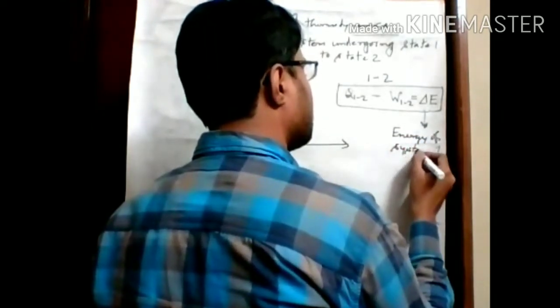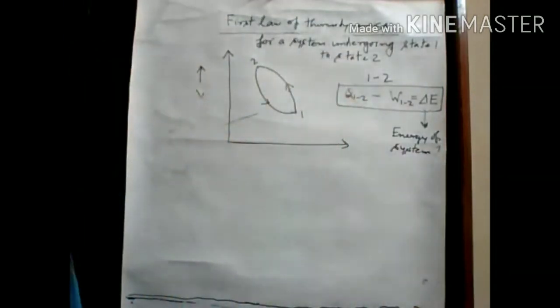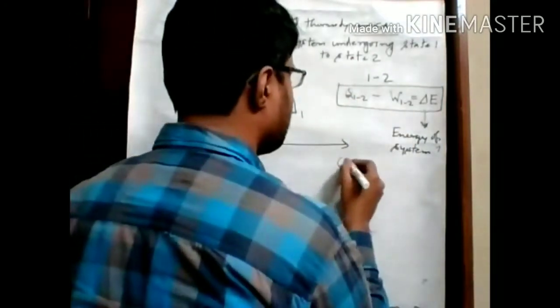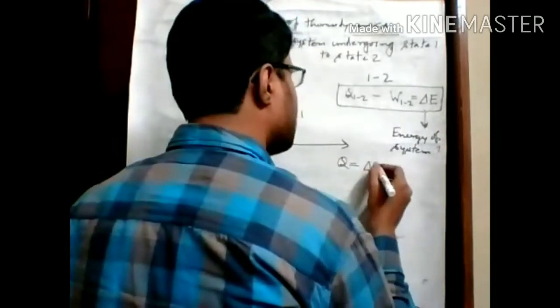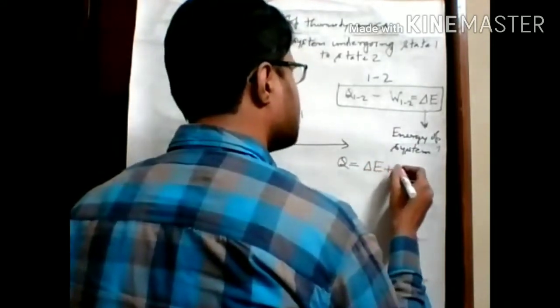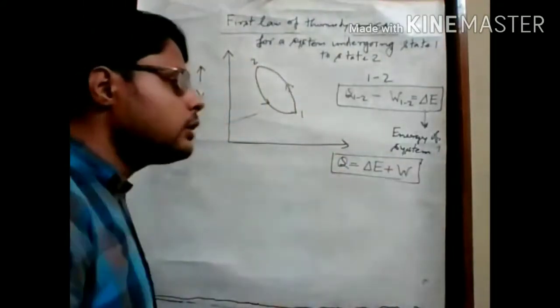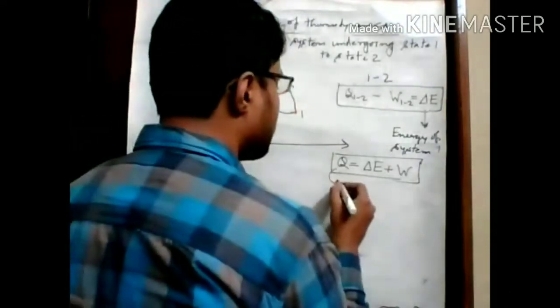Okay, so if we rewrite this equation, we can write in a generalized manner Q equals delta E plus W. So remember always that this expression Q equals delta E plus W is the first law statement